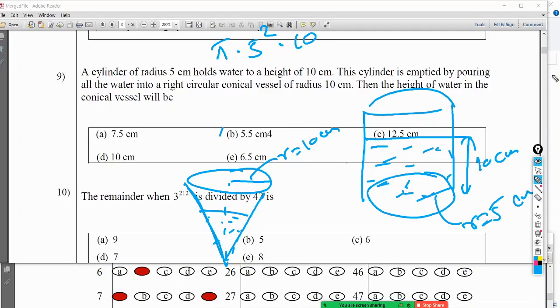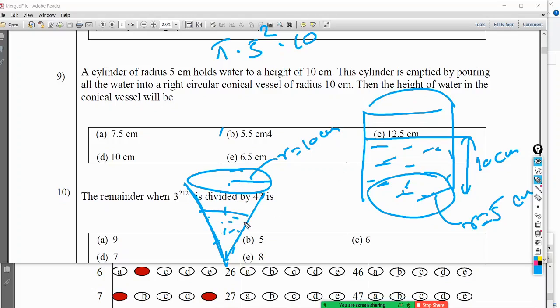Right, what about this one? Now this volume is poured into here. The cylinder is emptied by pouring all the water into a right circular conical vessel, a cone, of radius 10 centimeters, but radius must be somewhere here, right?